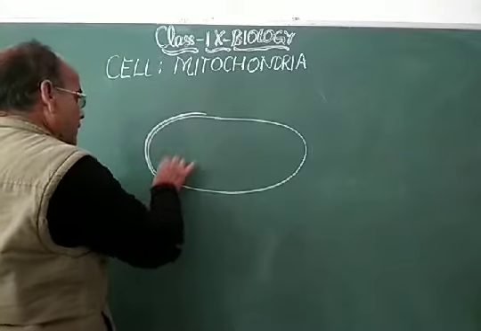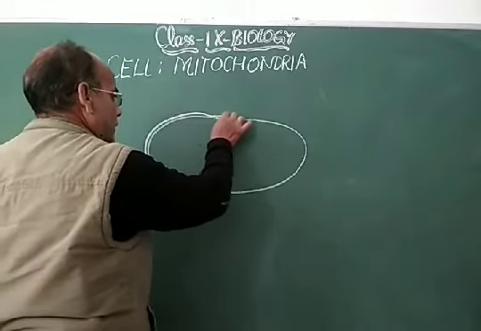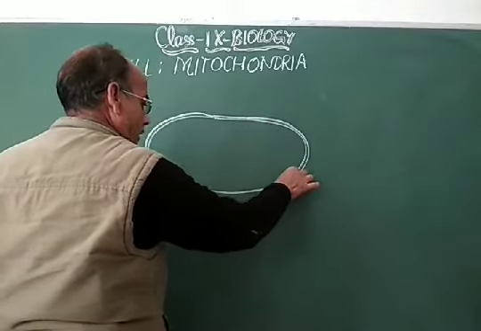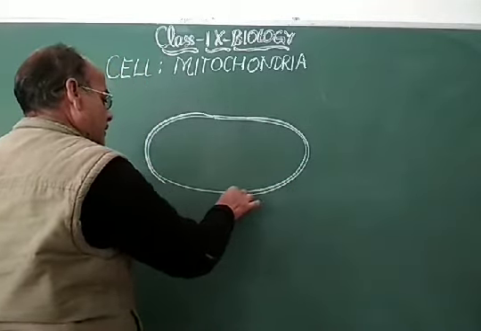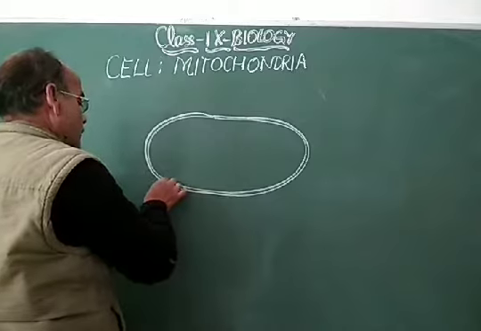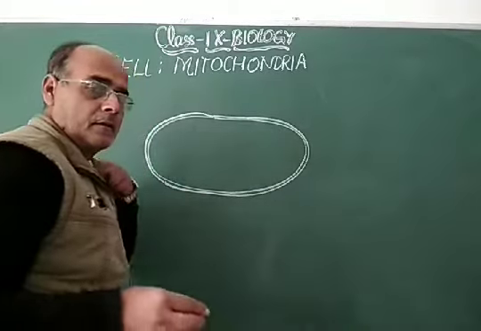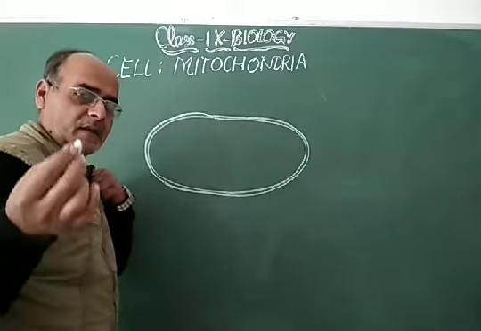This is having a double membrane, and this mitochondria has its own DNA also, again because of the specific nature of the work of this cellular organelle.